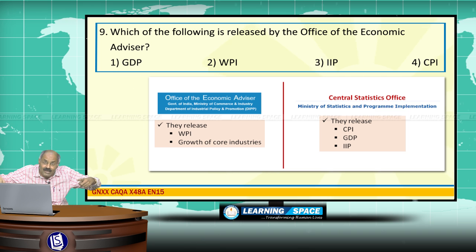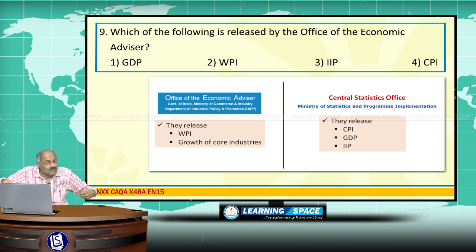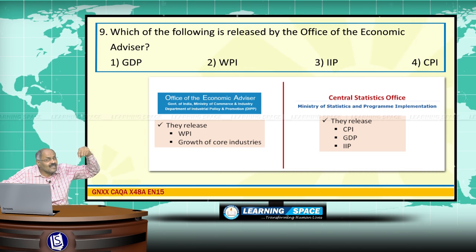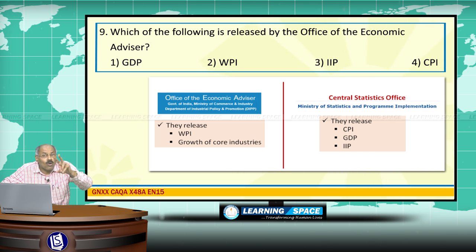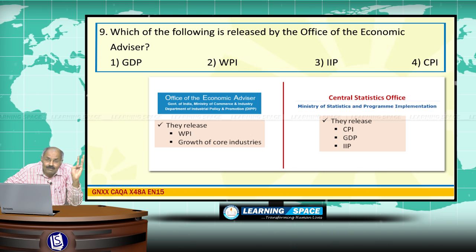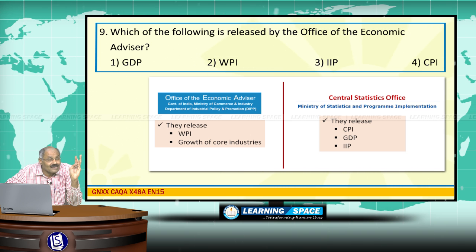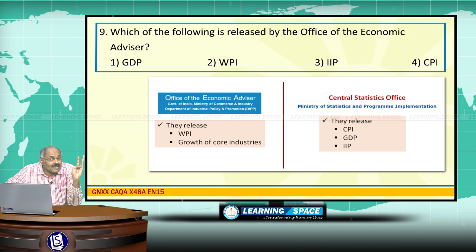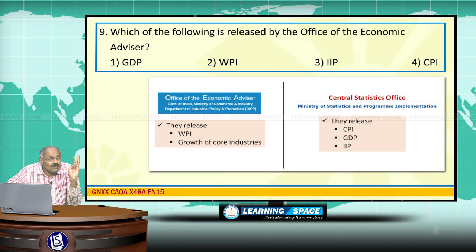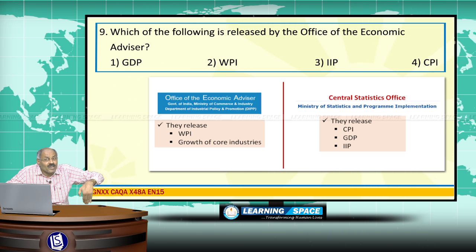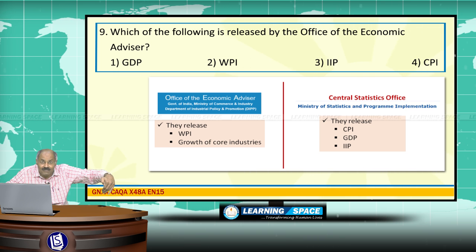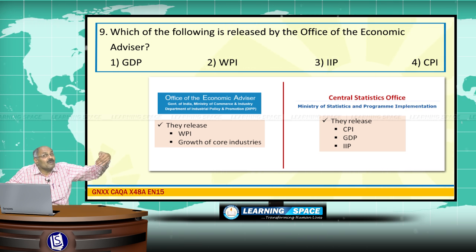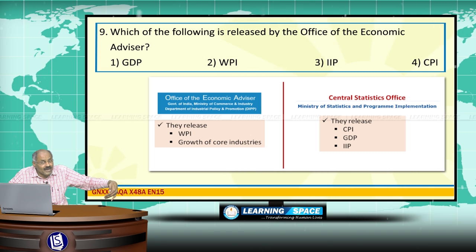The same DIPP is under the Ministry of Commerce and Industry, and it is vested with the release of two figures: wholesale price index and growth of core industries. These two figures are released by the Office of the Economic Advisor, Department of Industrial Policy and Promotion, Ministry of Commerce and Industry, please don't forget.